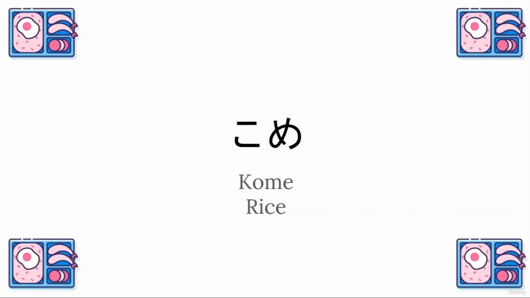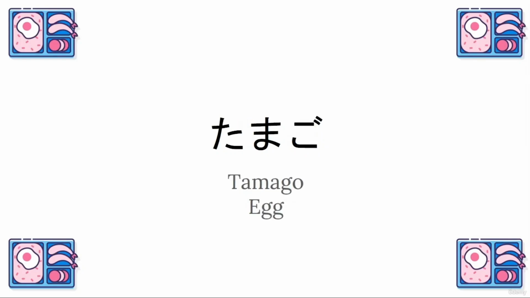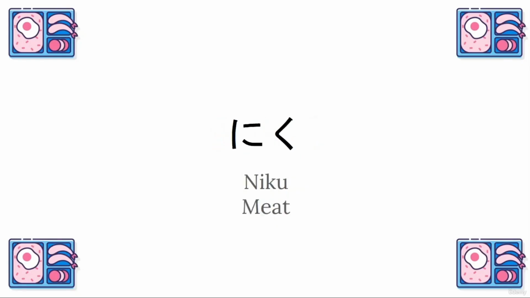I need to pay attention here that kome is uncooked rice. We have another word for cooked rice, and our word for cooked rice is gohan. Egg in Japanese is tamago.